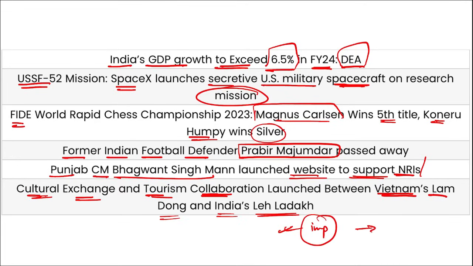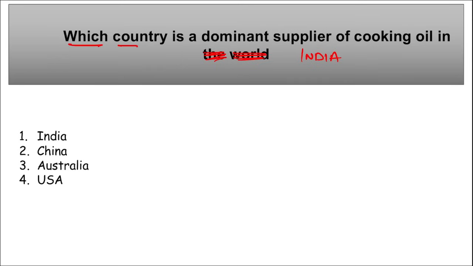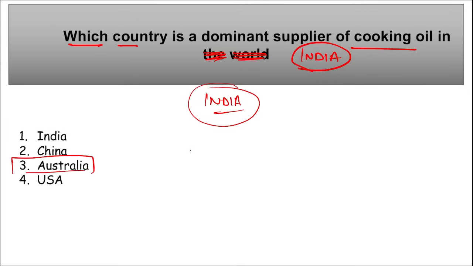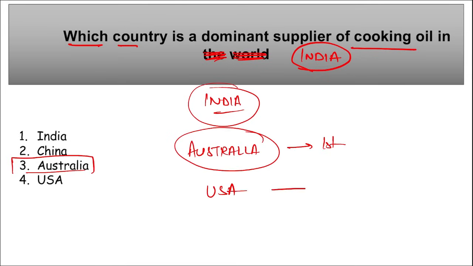Now let's move to some revision part that will be very beneficial for your learning. Next question is, which country is a dominant supplier of cooking oil in India? Right, we will be talking about India because it is more relevant. So for India, remember Australia is the largest supplier of cooking oil to India. It is on the top position. Then USA on the second position. And then it is Russia on the third position, right? In order. So the largest or the dominant supplier of cooking oil in India is Australia.